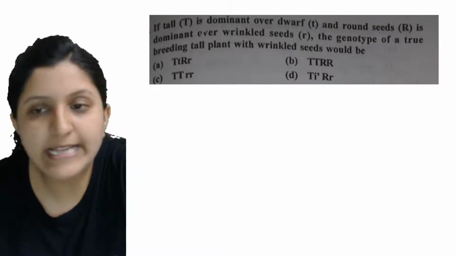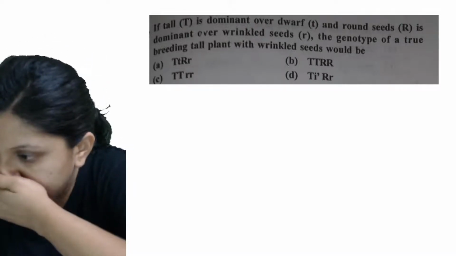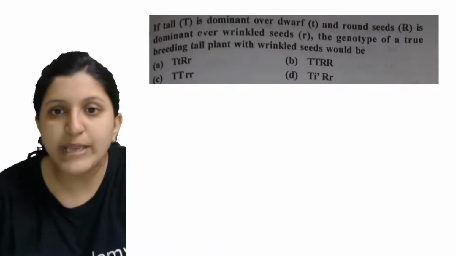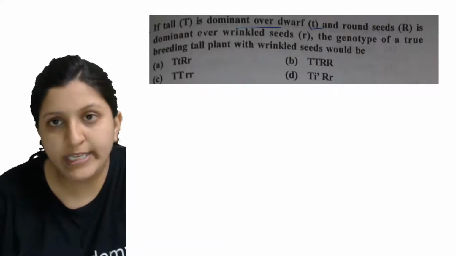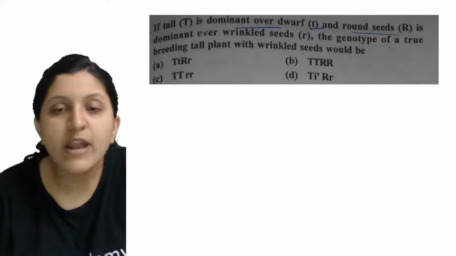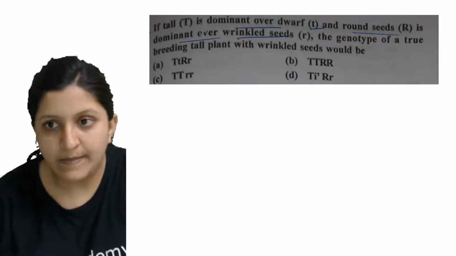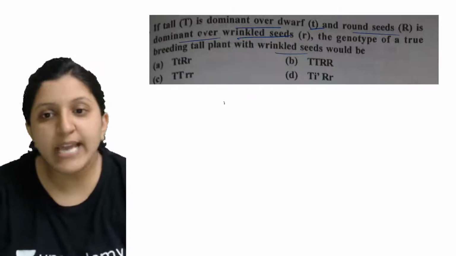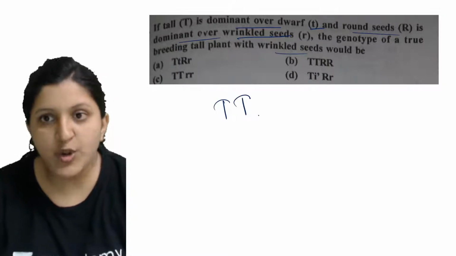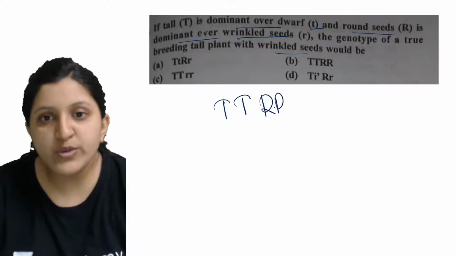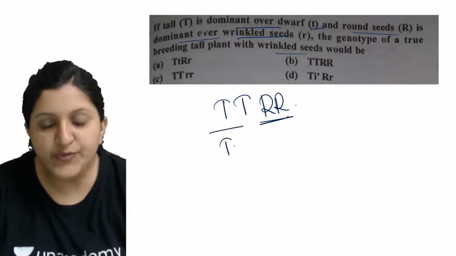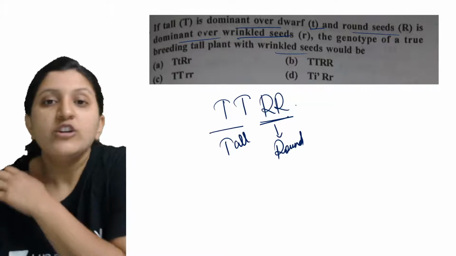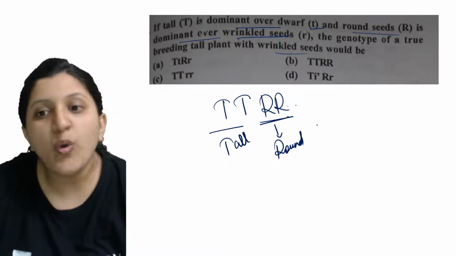All right, so let's have a look at this. They have mentioned that tall is dominant over dwarf, and round seeds are dominant over wrinkled seeds. The genotype of a true breeding tall plant with wrinkled seed would be what? So there is a tall plant, which is dominant, and round seed is also there. This is for tall and this is for round. In both of these conditions, this is dominant over wrinkled.